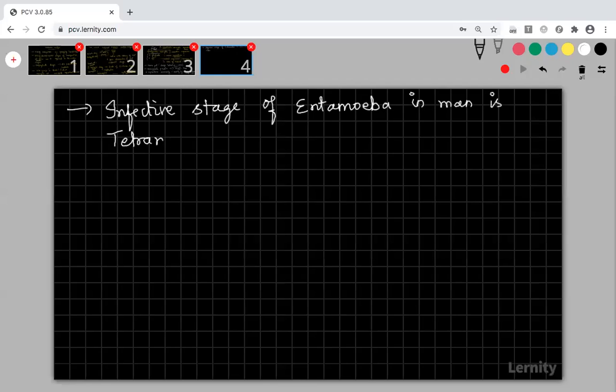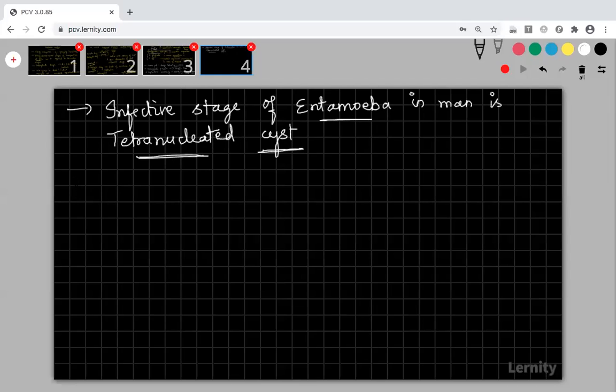Tetra means 4. There in Plasmodium, the infective stage is called sporozoites, that is, the stage in which it enters the body. Similarly, Entamoeba in man will enter the body in the stage of tetranucleated cyst.